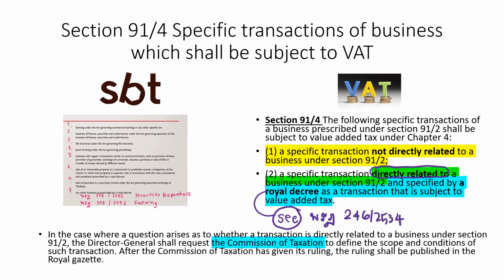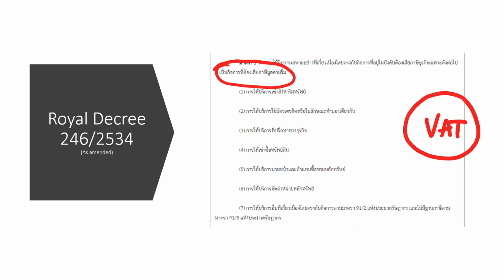So section 91/4 is a little bit tricky. This means that even though the businesses under section 91/2 are subject to SBT and not subject to VAT, if they operate or provide a transaction that is not directly related to section 91/2, that particular transaction is still subject to VAT. This makes sense. And in addition, even though it's directly related, in some cases the law might ask you to pay VAT as well. Let's have a look at that case.